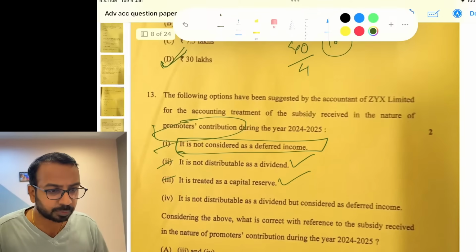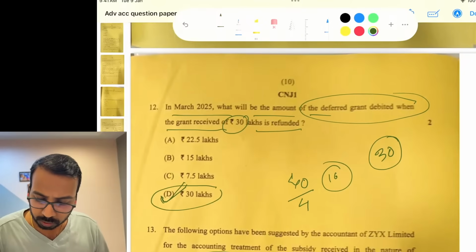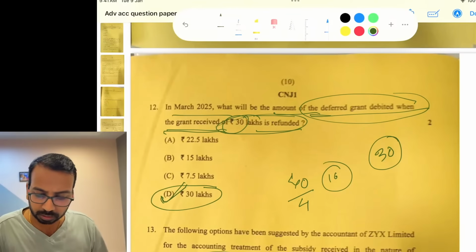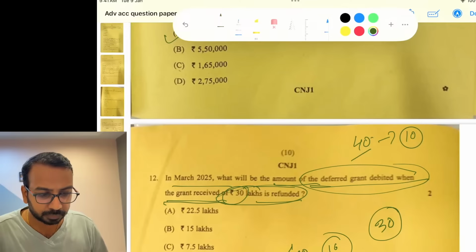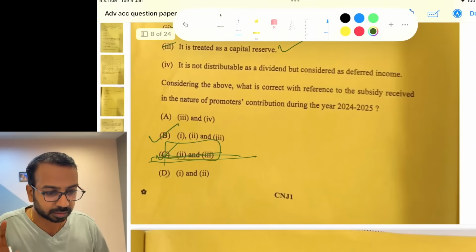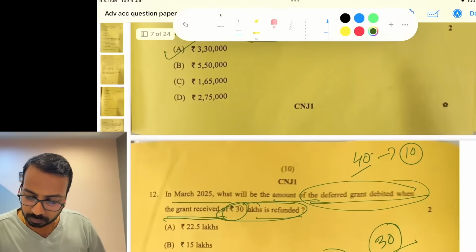Everyone is saying it is 7.5 lakhs. Which one? This one. What will be the amount of deferred grant debited when the grant of 30 lakhs is refunded? This one is 30 only, no? Because you got 40. Out of that, you would have transferred 10 to the P&L. 13 is B. I corrected it. Sorry, my mistake. 13 is B. Okay, so 30.